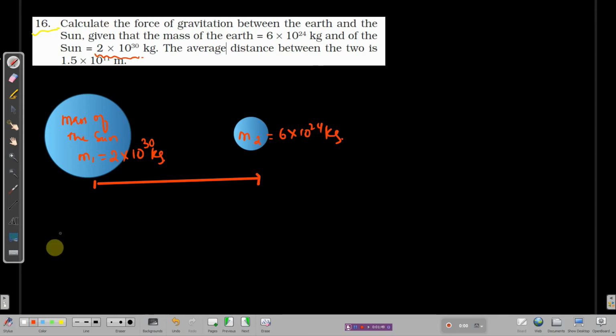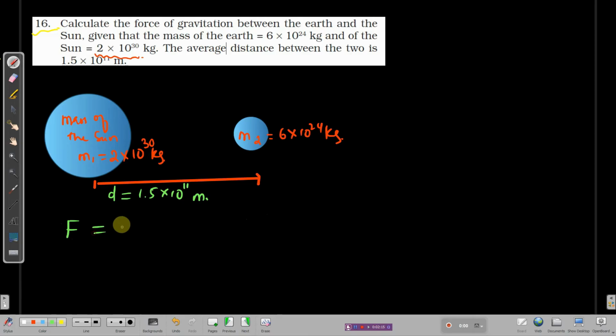So what's the value? Let me write up the value here. They are separated from the center of the Earth to the center of the mass of the Sun. The distance between them is 1.5 into 10 power 11 meters. Okay, that's great. Now we need to find out the gravitational force between these two bodies, and you know the formula. Gravitational force not only depends upon the product of the masses, but also depends on the square of the distance between them.